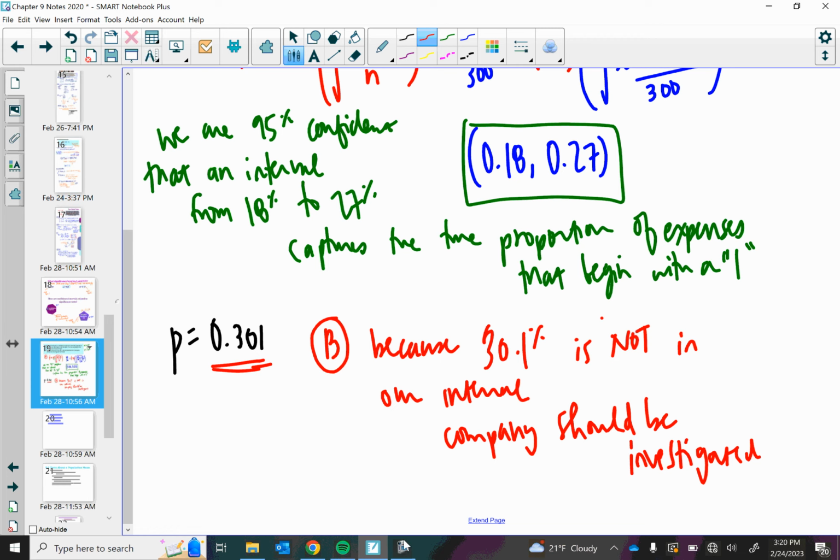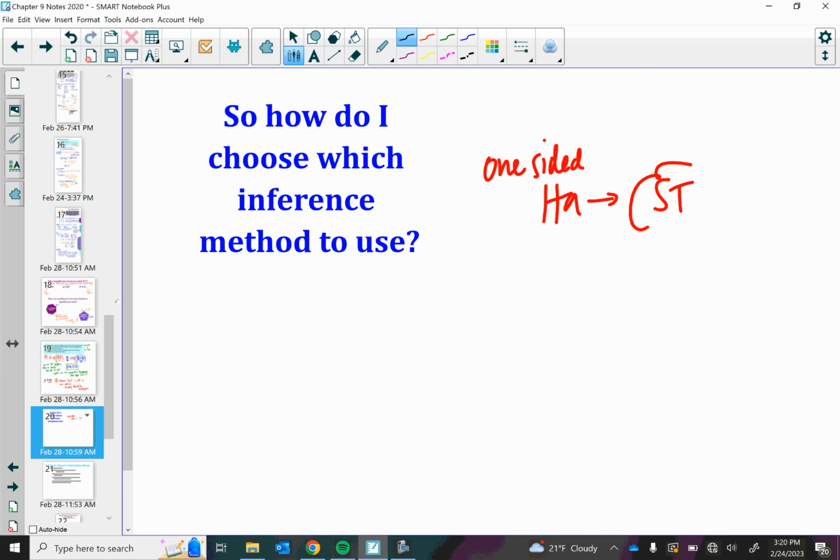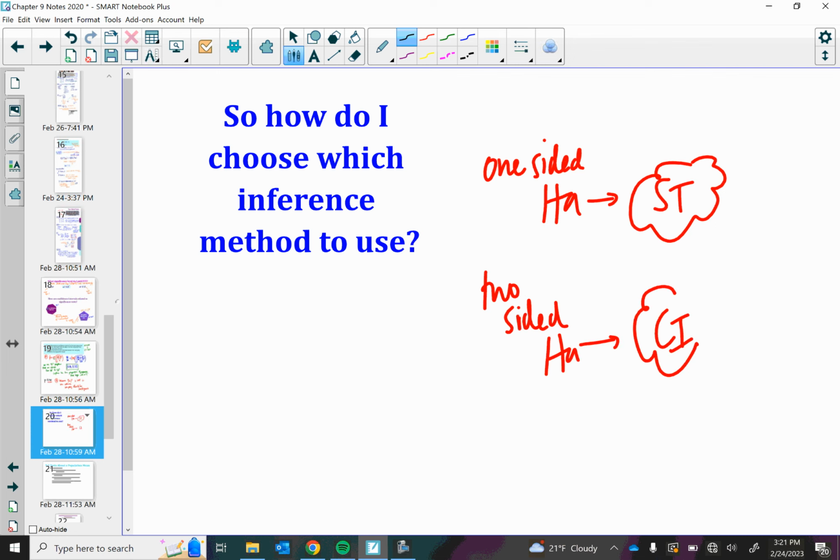That is our 9.2 notes. Oh, actually, there's one other tiny thing. Sorry. Question, how do I choose which inference method? Honestly, they're going to tell you. They are going to say, create an interval, run a test. However, if you were in the real world, if it is a one-sided alternate hypothesis, you're going to want to use a significance test. That's going to give you more information. If it is a two-sided alternate hypothesis, a confidence interval will end up giving you more information.